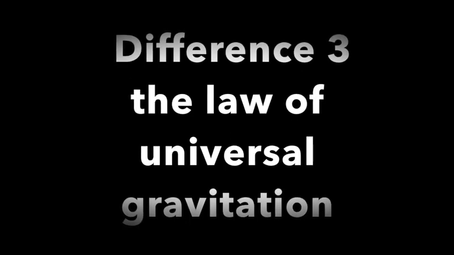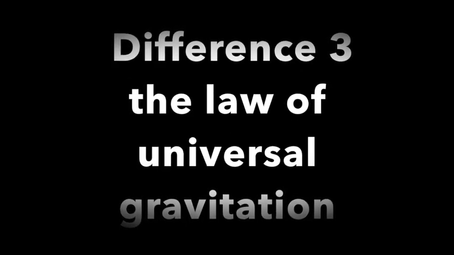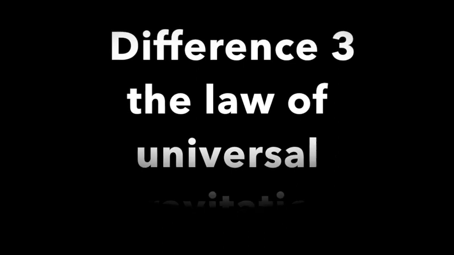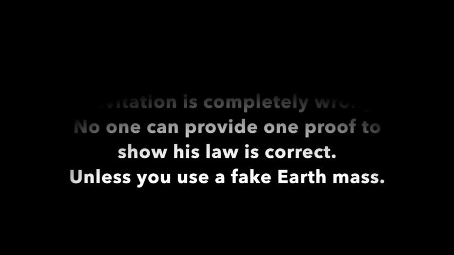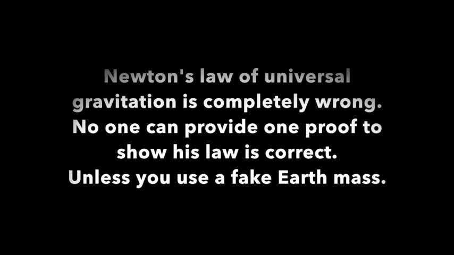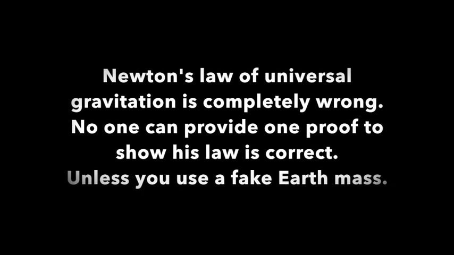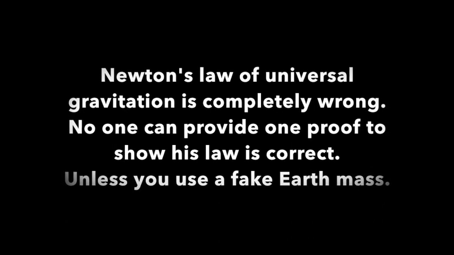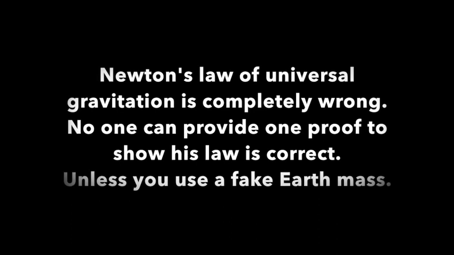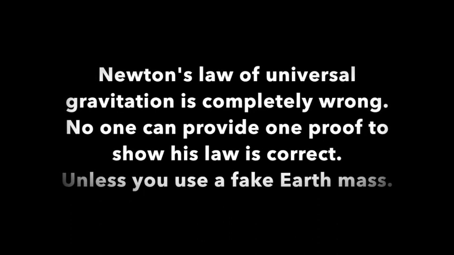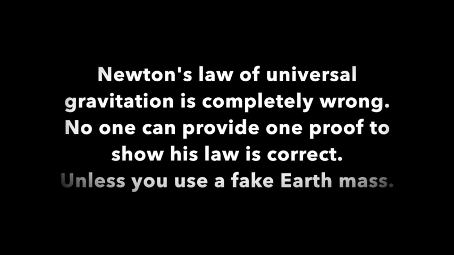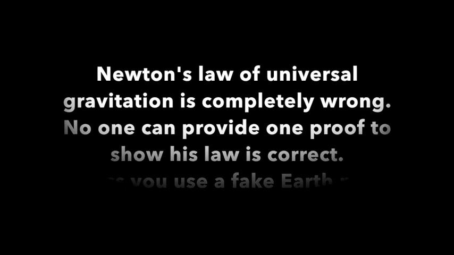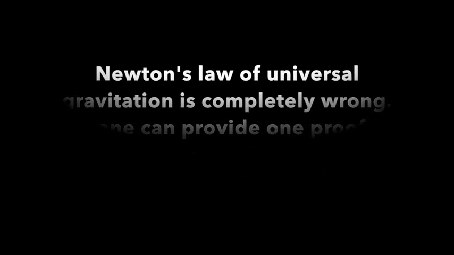3. The law of universal gravitation. Newton's law of universal gravitation states that every point mass in the universe attracts every other point mass with a force that is directly proportional to the product of their masses and inversely proportional to the square of the distance between them. The theory of active resonance states that, keeping distance unchanged, the attractive force between two objects is not a constant. It varies with surroundings. We can calculate attractive force accurately between any two ants on our planet with the formula of the law of universal gravitation. It's just an illusion.